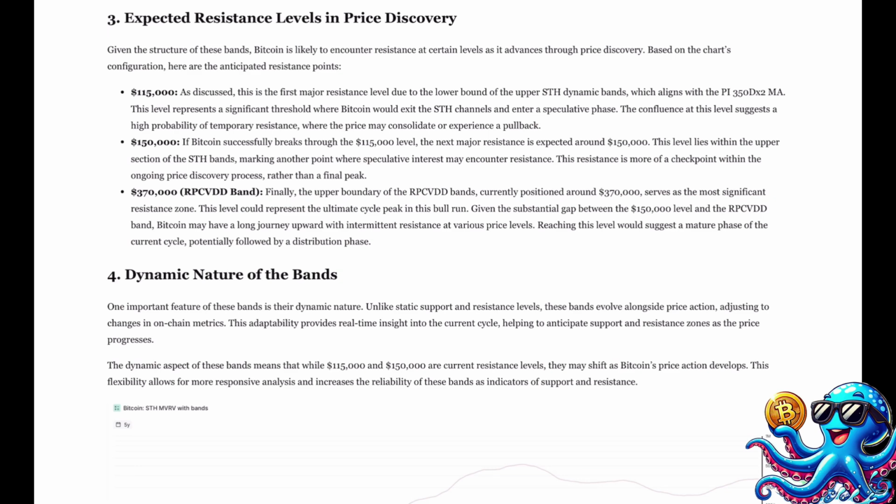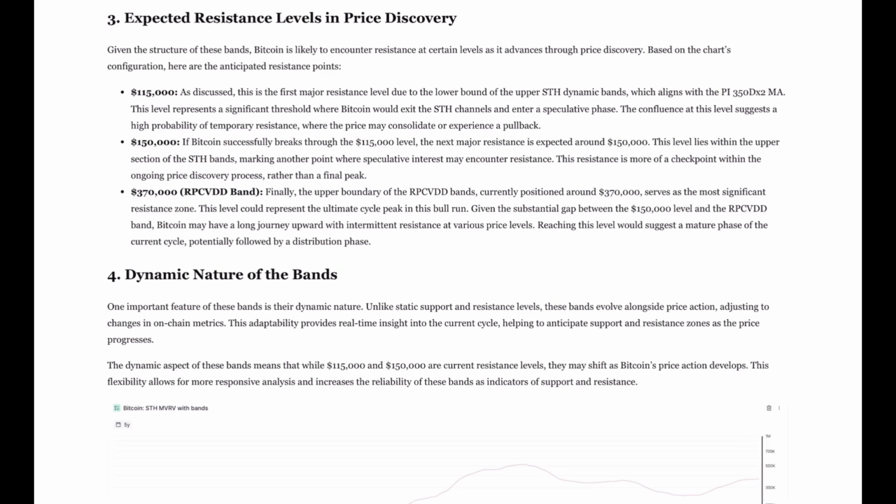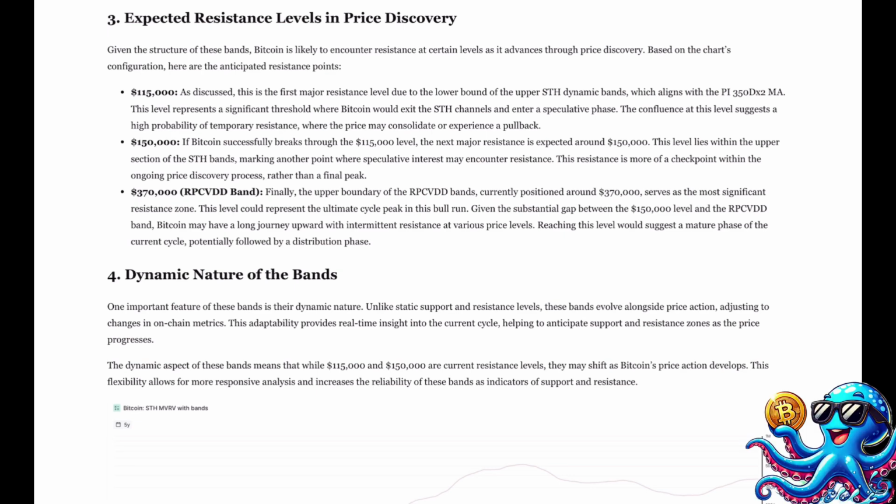$150,000. If Bitcoin successfully breaks through the $115,000 level, the next major resistance is expected around $150,000. This level lies within the upper section of the SDH bands, marking another point where speculative interest may encounter resistance. This resistance is more of a checkpoint within the ongoing price discovery process, rather than a final peak.